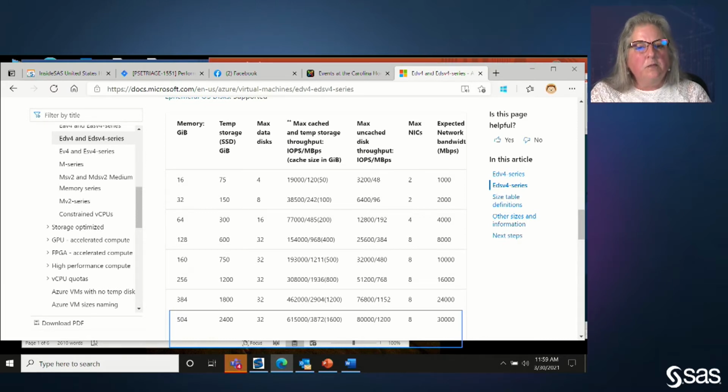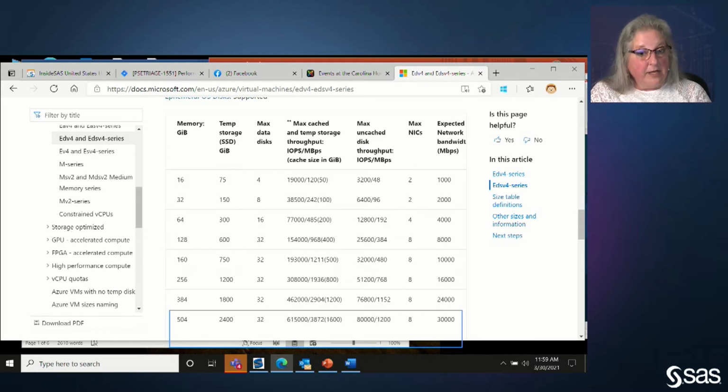However, if you need more than 2.4 terabytes of disk space that's going to be local to this machine, then we're going to need to look at the 5th column from the left, the maximum uncached disk throughput, which will talk about the megabytes per second you can achieve when you attach premium storage or ultra storage to the machine. As you can see, that number is significantly less than what you're getting on the internal drive. It's 1200.